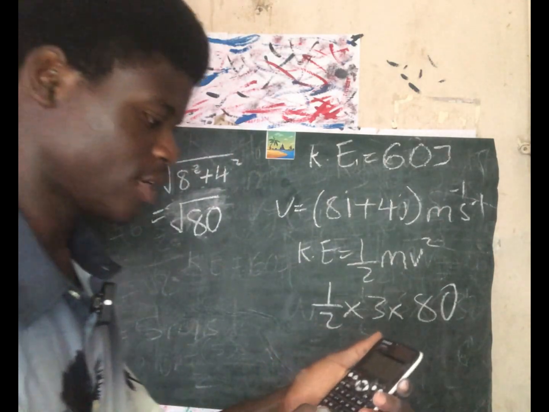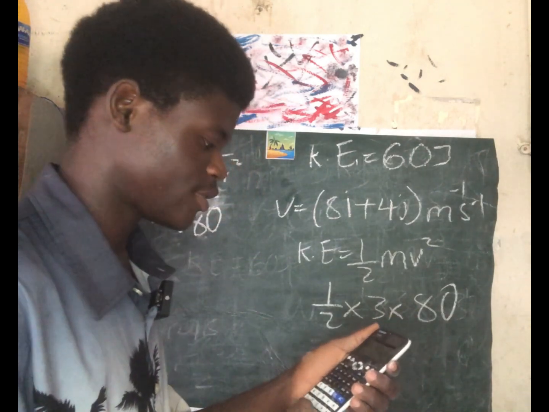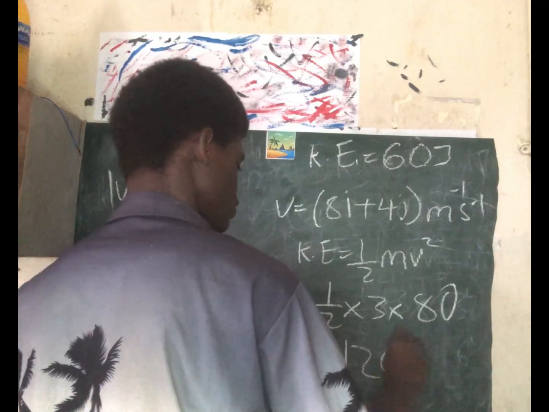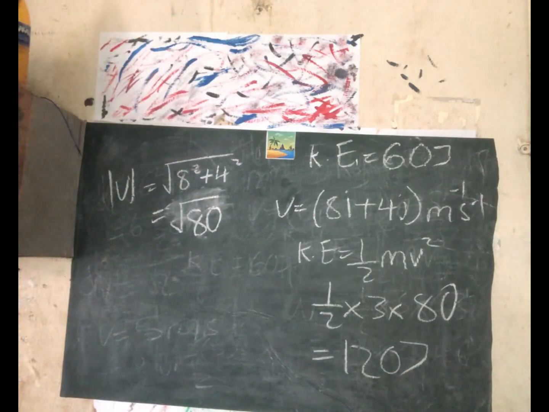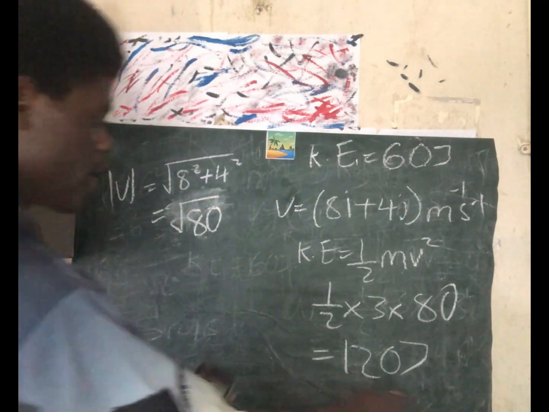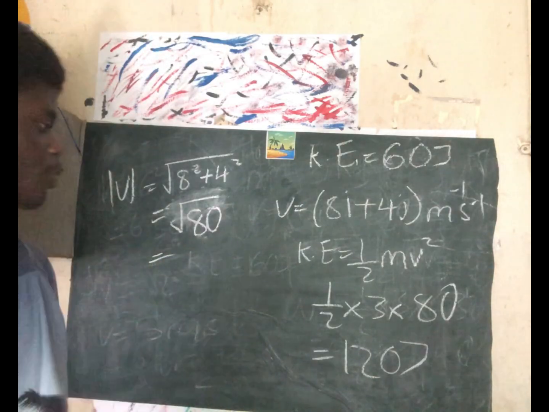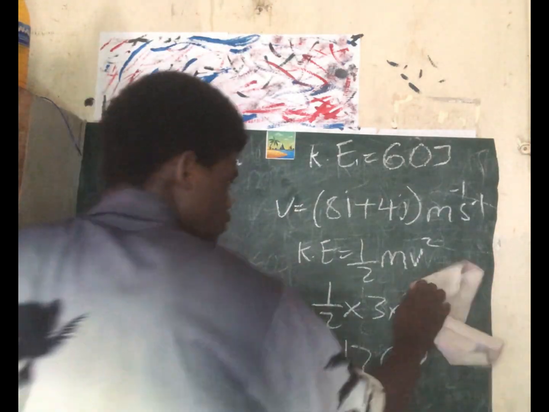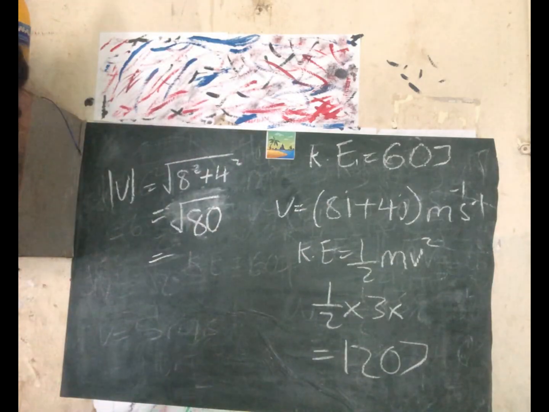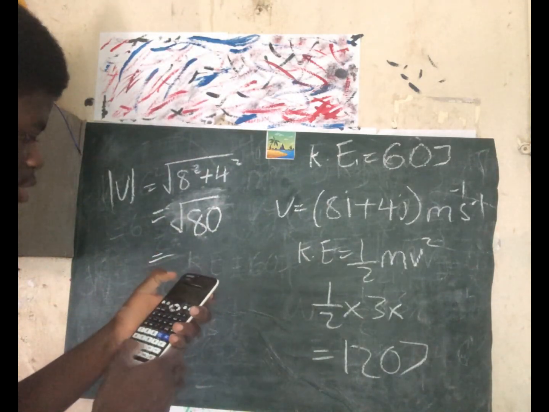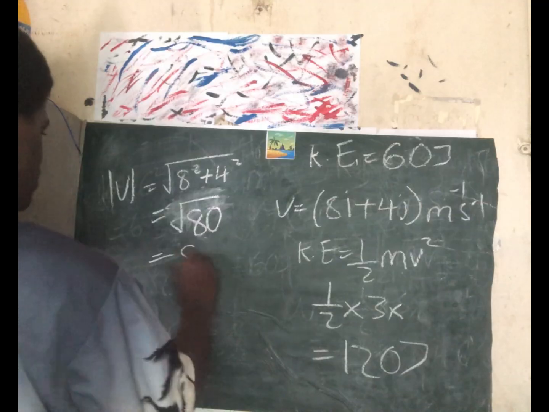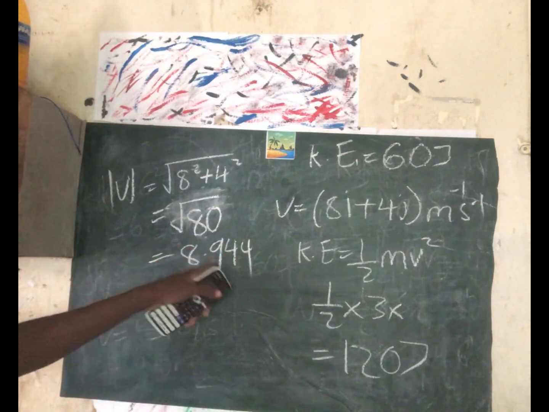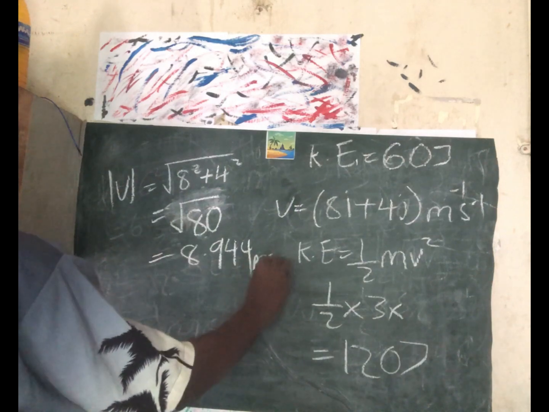So you see what I'm saying? That's 80 times 3 divided by 2. That's 120 joule, right? So let me now explain what I've been saying. Let's say we don't know how to put 80. Let me do it the way it's supposed to be done, not the fast way. So let's say root 80. What's root 80 now? Root 80 is 8.944. That velocity is 8.944 meter per second, right?